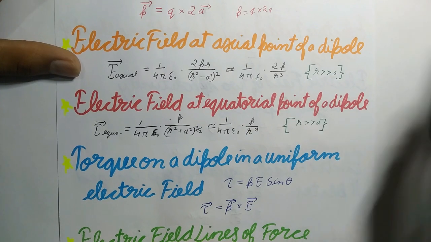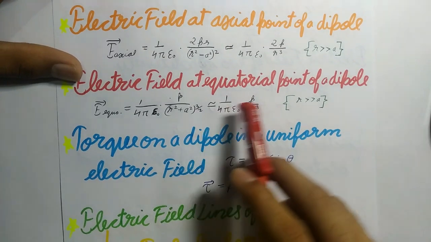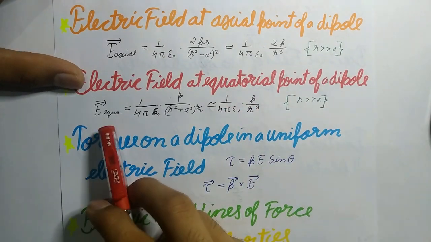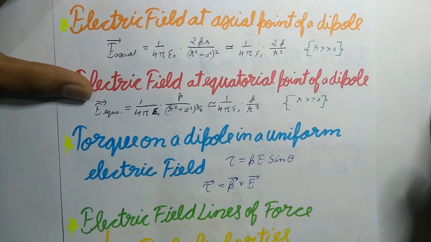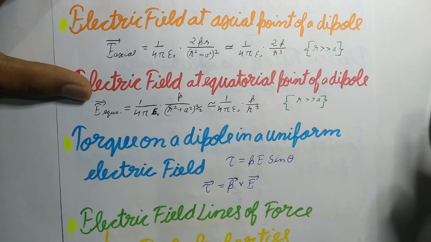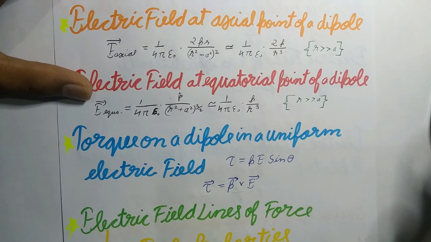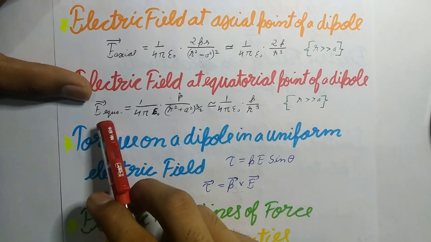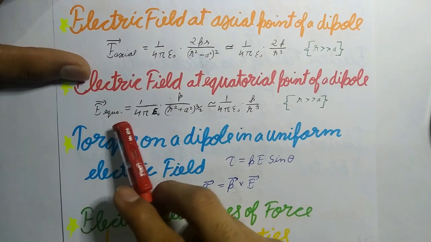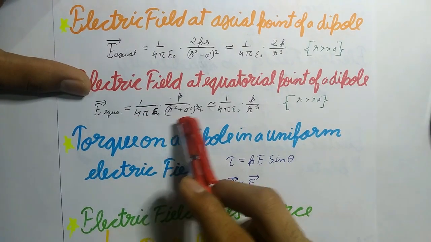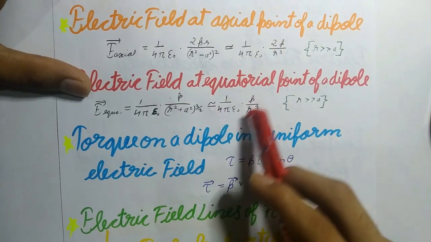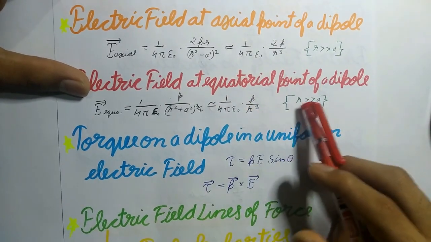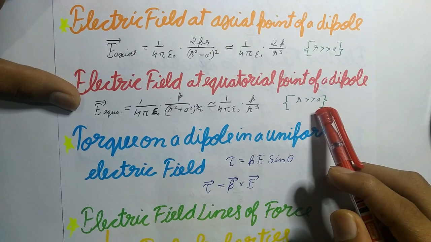And now next is electric field at equatorial point of a dipole. So you can see this is the formula for equatorial point. The electric field at a point on the perpendicular bisector of the dipole at distance r from its center is E equatorial equals 1 by 4 pi epsilon naught times this, and finally you will have 1 upon 4 pi epsilon naught p upon r cube, for r much greater than a.